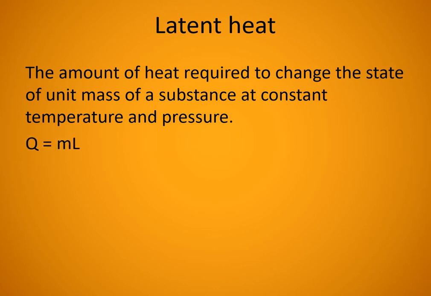In mathematical form we can write it as Q = M L. If Q is the heat energy given to a given mass for change of state, we can write Q = M L. Q is the heat energy to be given, L is the latent heat, and M is the mass. Latent heat of fusion and latent heat of vaporization are there. Latent heat of fusion corresponds to change of state from solid to liquid, and latent heat of vaporization corresponds to the heat energy given for change of state from liquid to vapor.